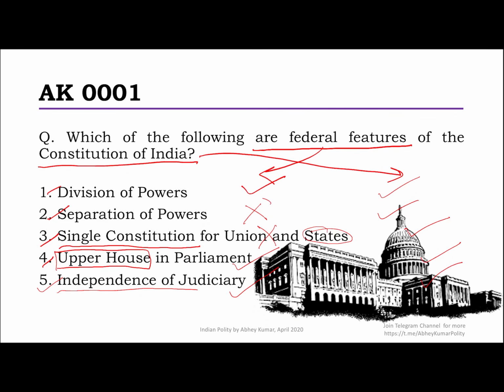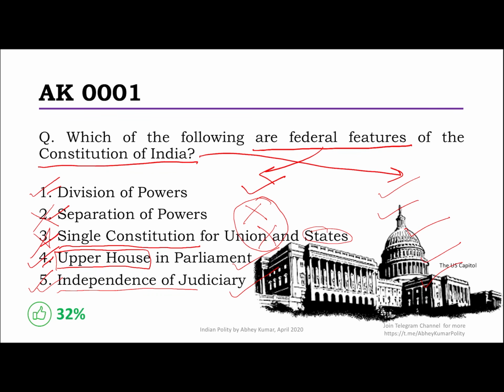So as you can see, out of the 5 options given, except these 2, that is option 2 and option 3, the only correct options are 1, 4 and 5. Now, it was not that difficult a question, but still, if you see the performance, it's hardly 1/3 of the respondents who got the correct answer. Around 8,500 odd people had attempted this question. So that's not that good a performance as such.